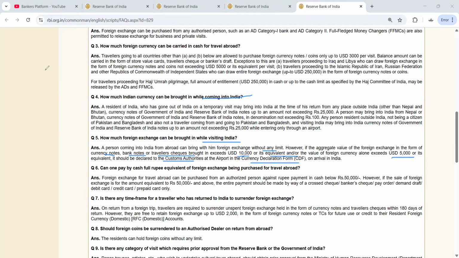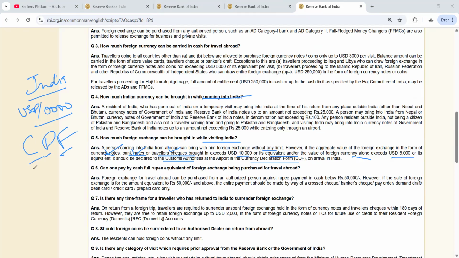So any person coming to India having more than 10,000 in foreign currency, including traveler checks, bank notes, and foreign currency notes, and the value of foreign currency alone exceeds 5,000, they have to declare this in the CDF form, the currency declaration form.